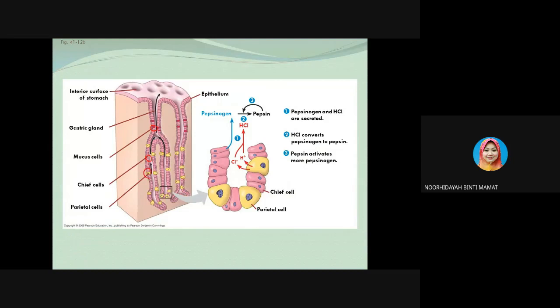We also have the parietal cells, which secrete the hydrochloric acid. So the gastric juice is made up of hydrochloric acid and the enzyme pepsin. This is the process to secrete pepsin, which is the active enzyme.